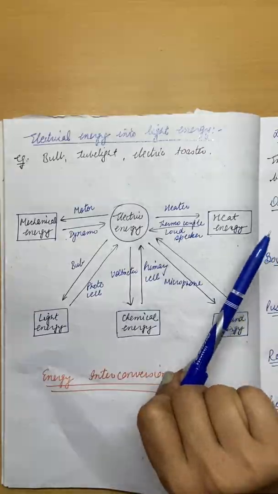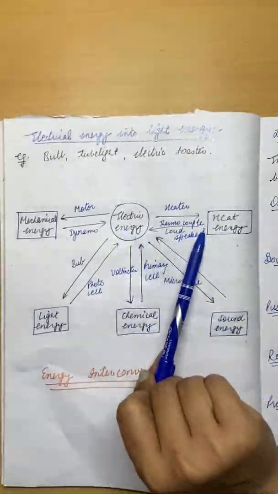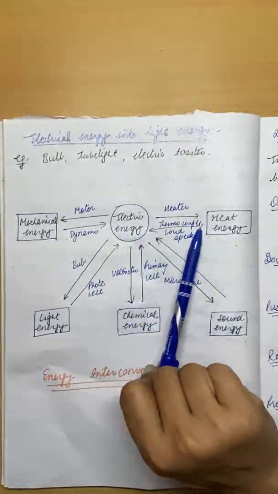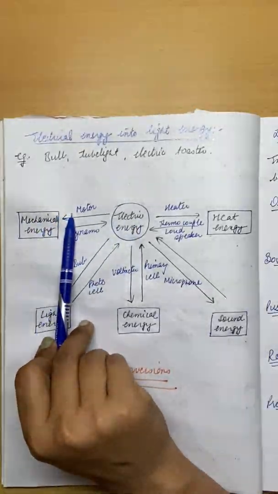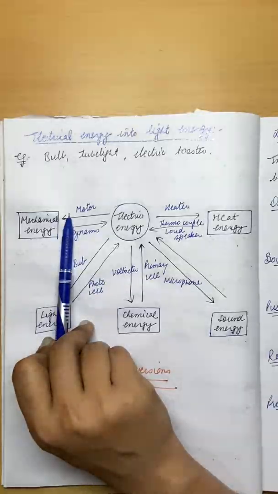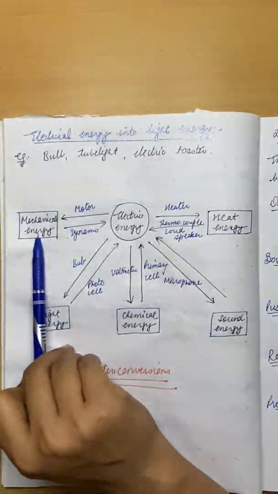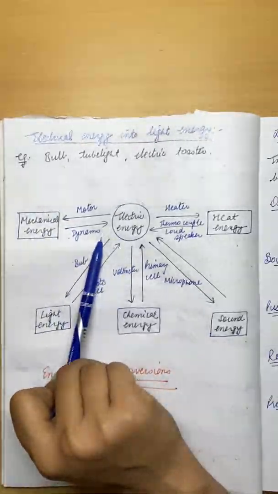If you want to convert heat energy into electric energy, thermocouples are used. If you want to convert electric energy into mechanical energy, motors will be used. If mechanical energy is converted to electric energy, dynamos or generators will be used.